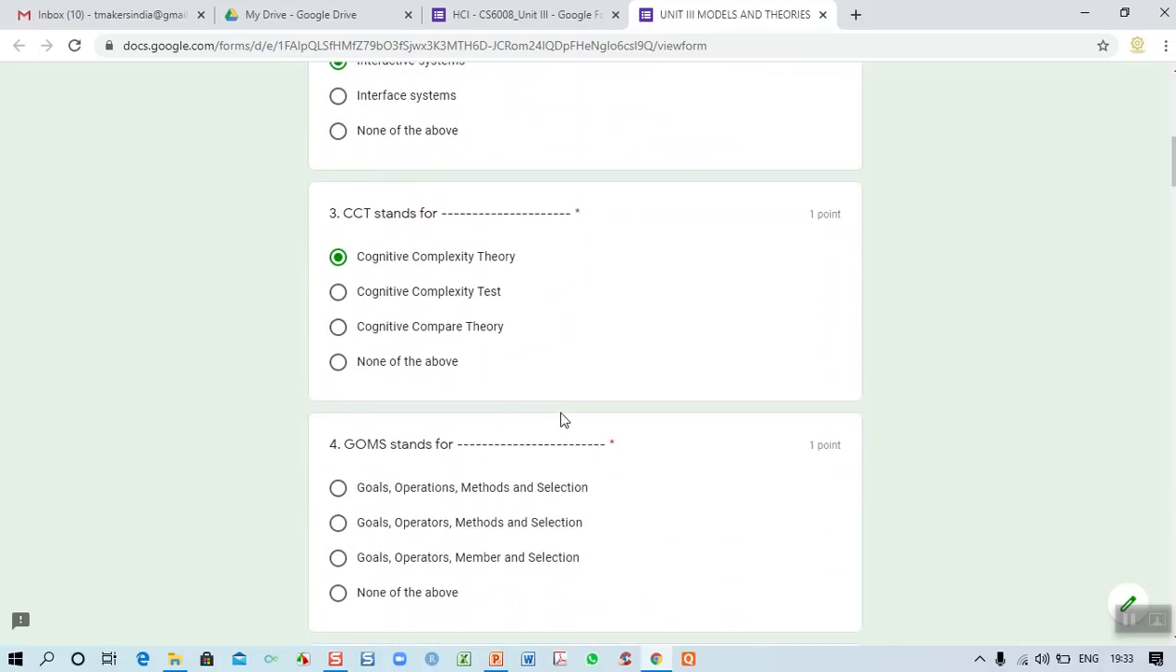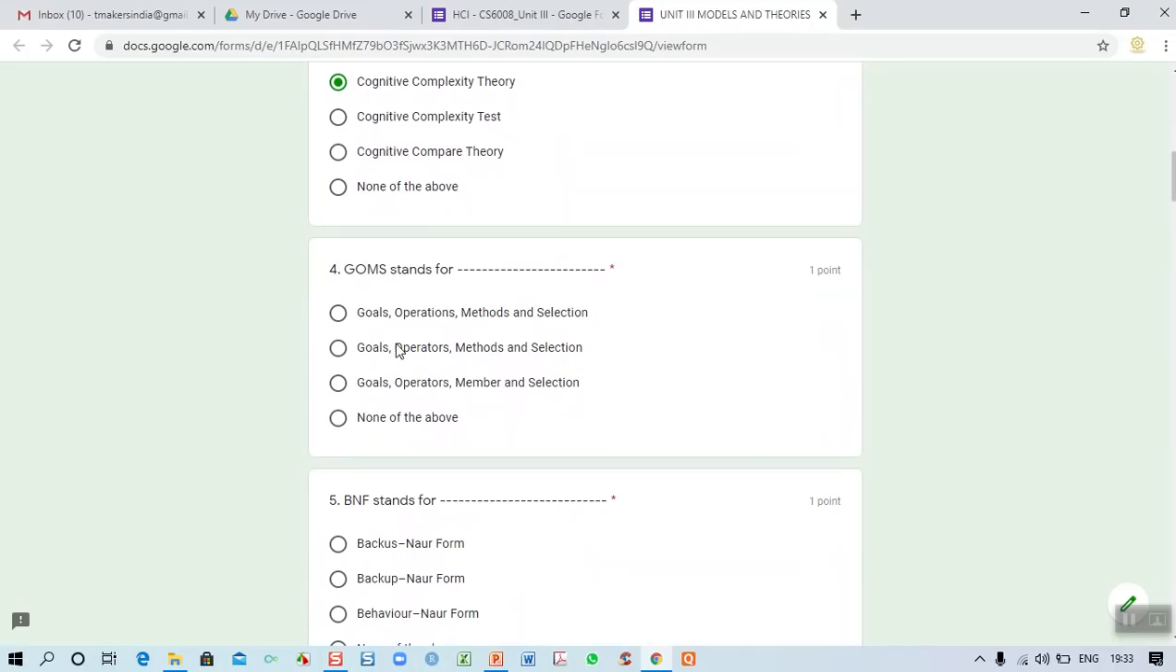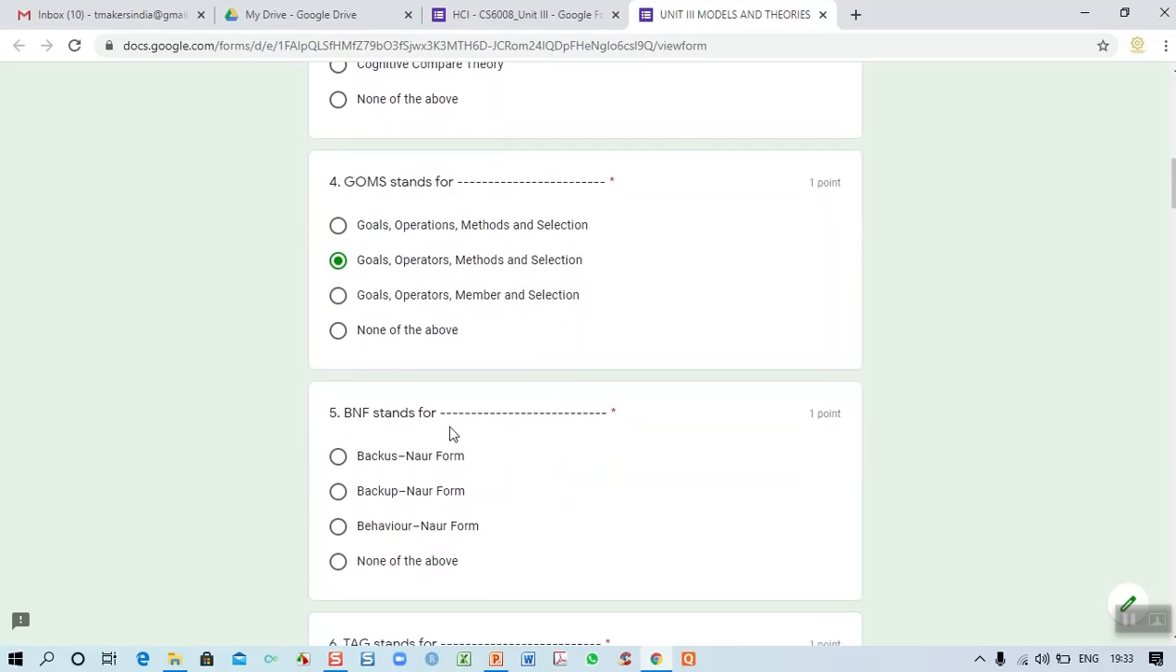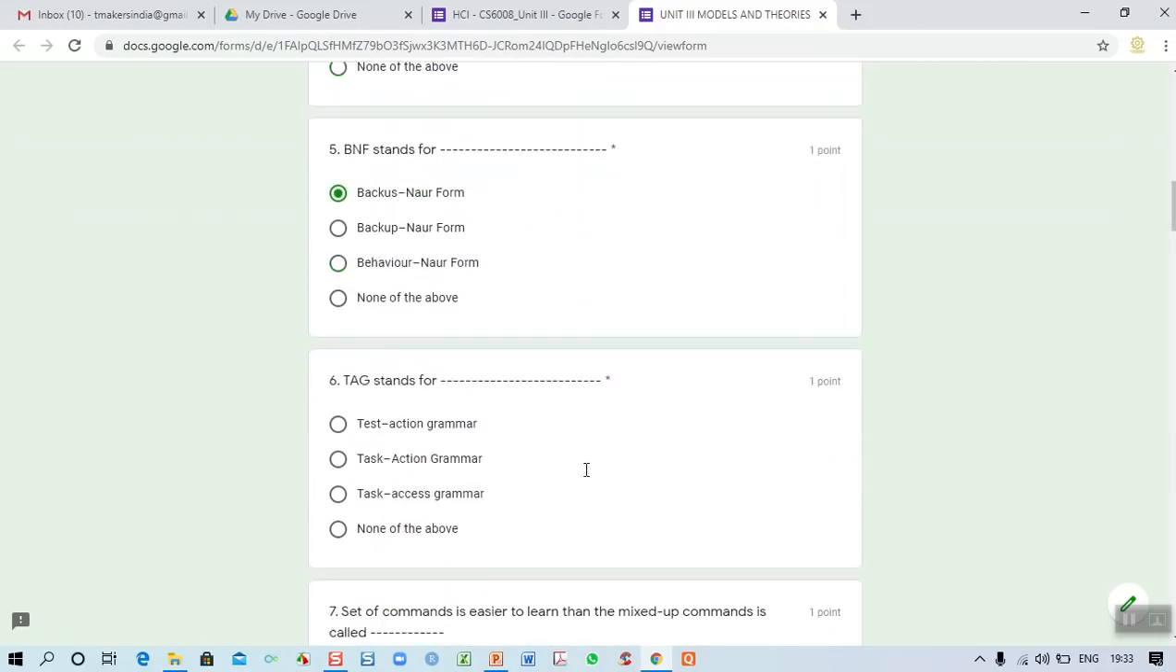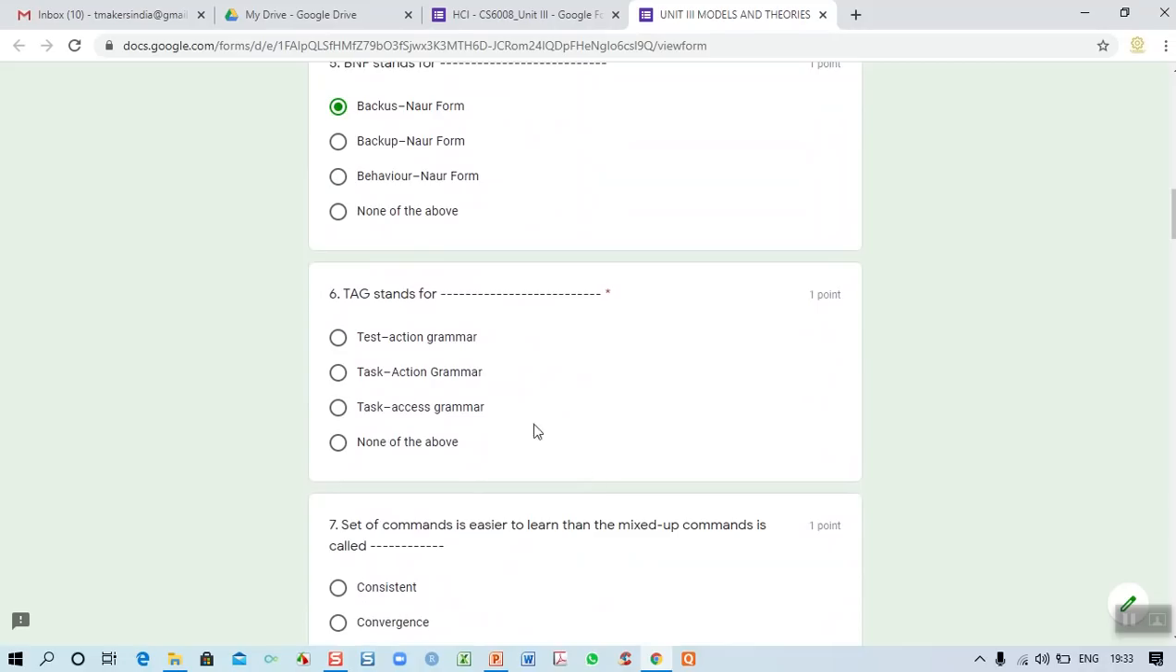And fourth one, GOMS. GOMS stands for what? Goals, operators, methods, and selection. So for the fourth one, the second one is the correct answer. For the fifth question, BNF stands for, right. We know very well BNF is nothing but Backus Naur Form. And the sixth one, TAG. TAG is nothing but task action grammar. We know very well that.